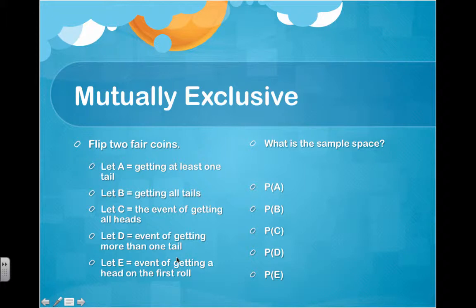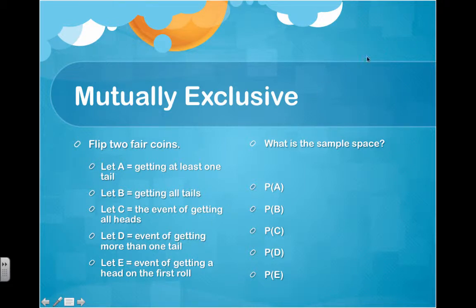And 2 fair coins mean the possibility of getting heads is equal to the possibility of getting tails. So we're going to let A equal getting at least 1 tail, B getting all tails, C getting all heads, D getting more than 1 tail, and E the event of getting heads on the first roll.